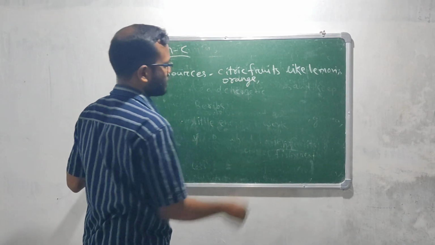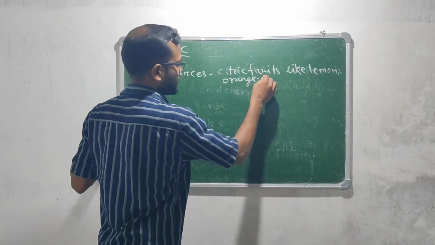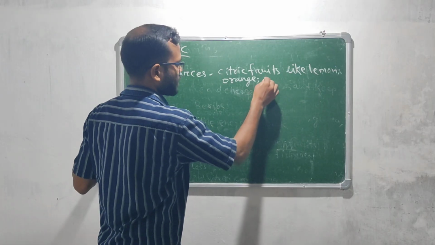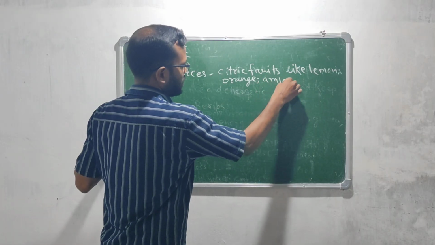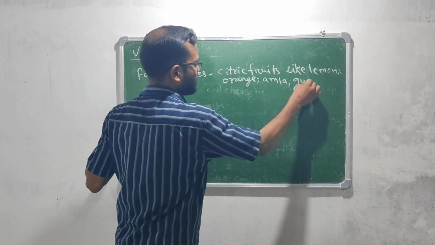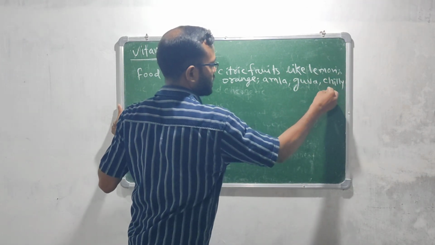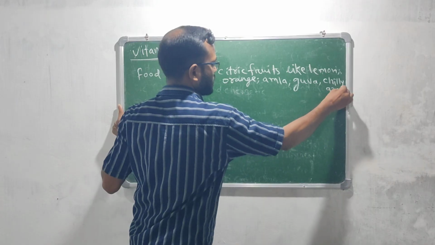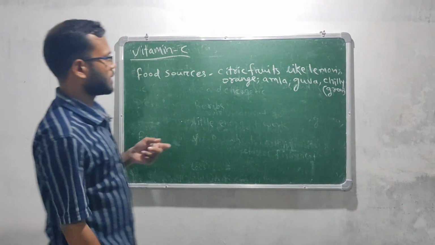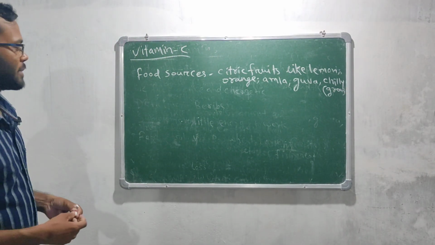Okay, these are the fruits. Then again, you should remember amla and guava. Then chili, green chili. These are the sources of vitamin C.